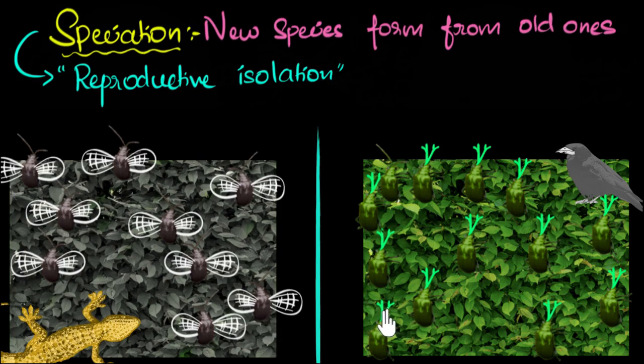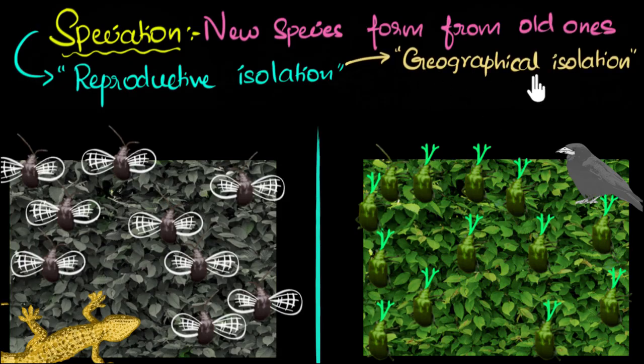And of course, this was an oversimplification, but you get the idea, right? So let's quickly write down what we saw. The first thing we saw was that the two populations got separated from each other. This technically we called geographical isolation. Basically it means the two populations are confined to two separate locations, geographically isolated. That made sure that they couldn't reproduce with each other. That made sure of reproductive isolation.